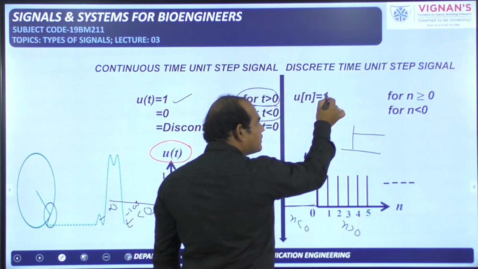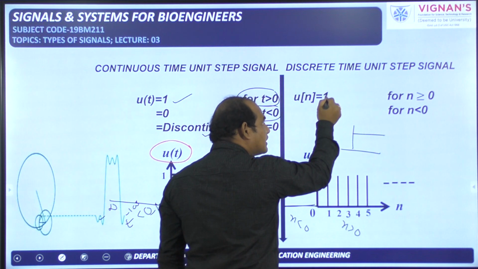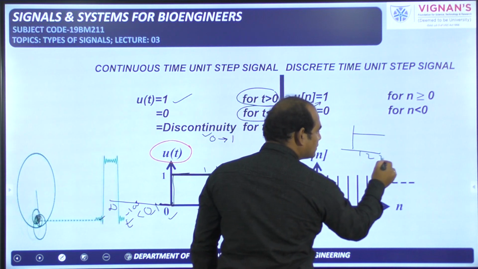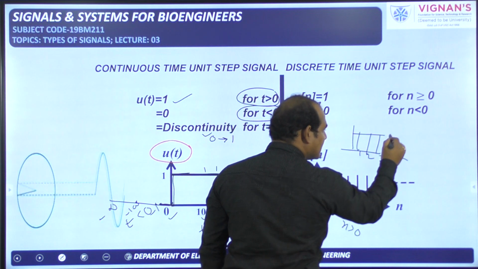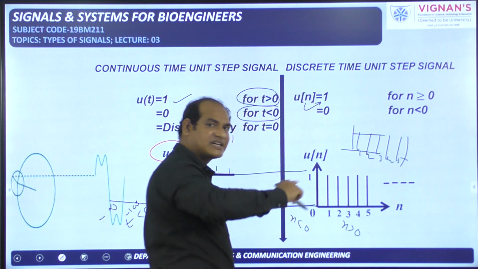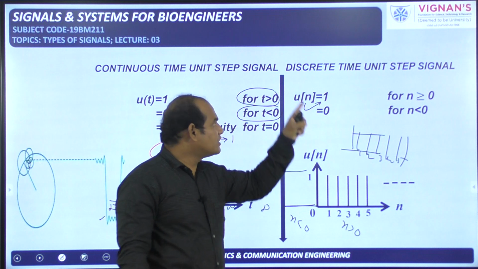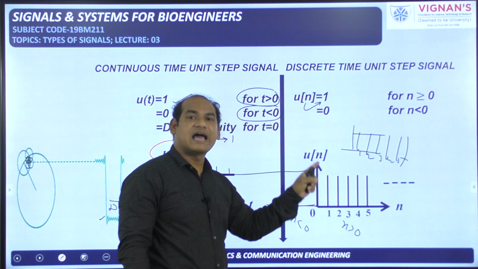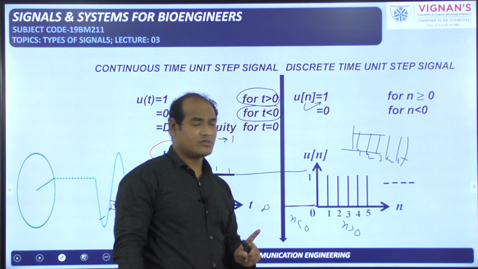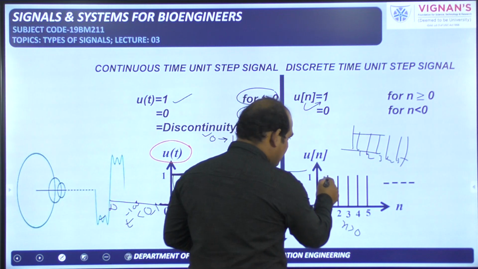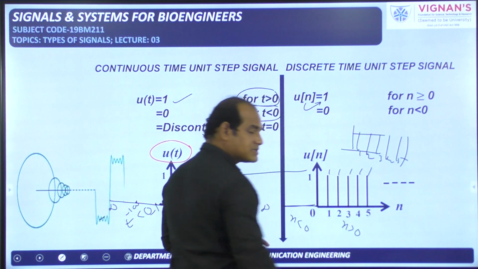Even though we have represented here 1, this 1 has to be taken for all integer values of n only: 1, 2, 3, 4, 5, 6, like this. These samples only we should take. We should not take the continuous manner because it is a discrete time signal. 1 is the amplitude of all those samples.